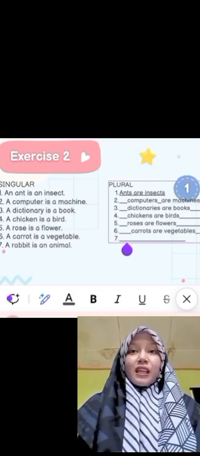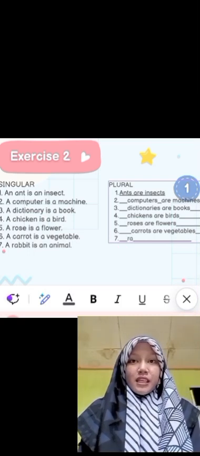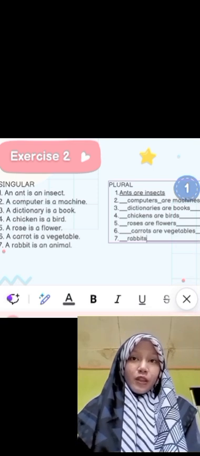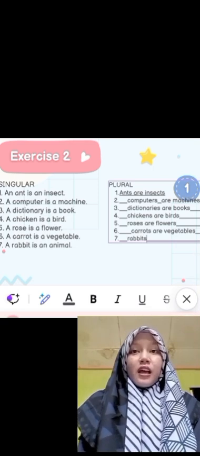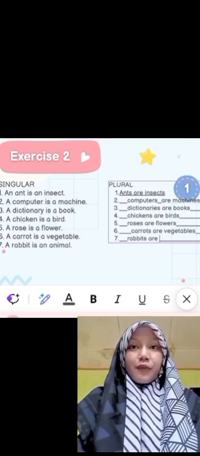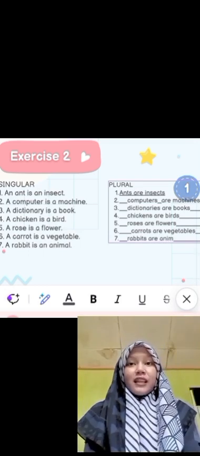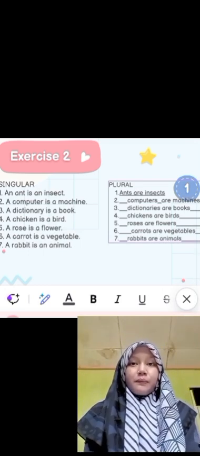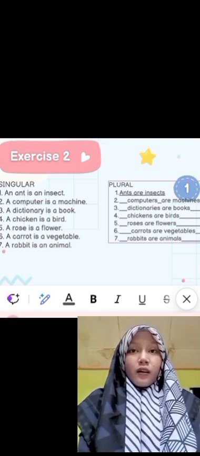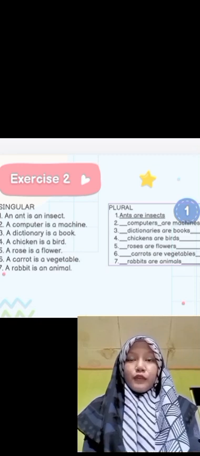Last one. A rabbit is an animal. So to make it plural, we have to remove the article and add s at the end of rabbit. And is is changed to r because it's plural.